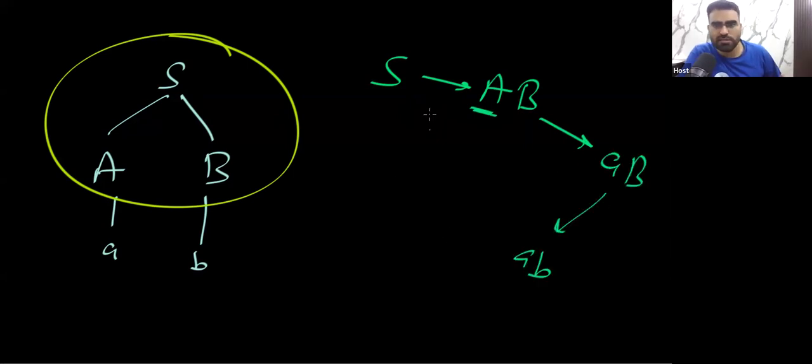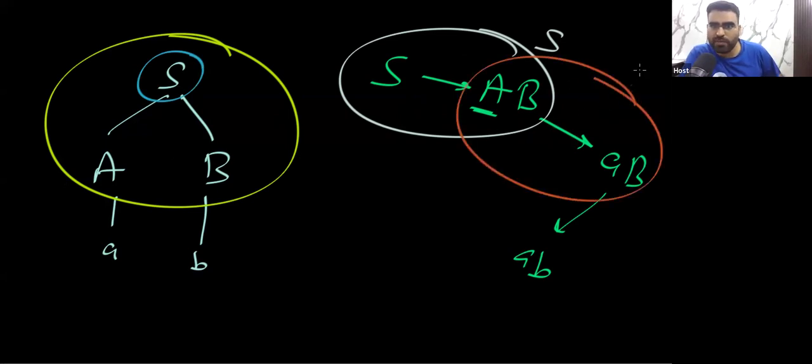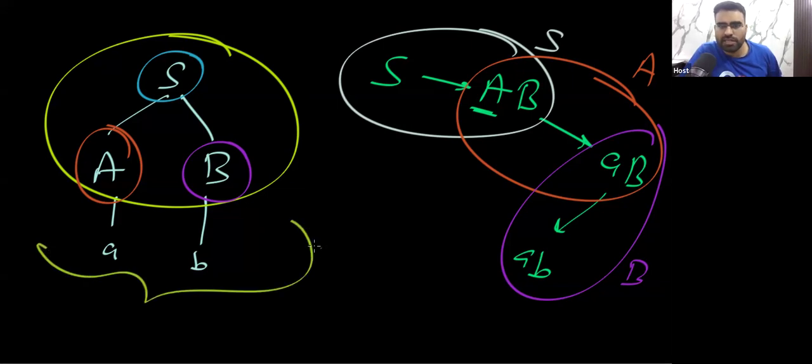You can see the length is 3, because this is coming because of S. Here we are replacing this S. Then you can notice this is coming because we are replacing A, and finally this is coming because we are replacing B. Are you getting my point? Please tell me. So remember, the number of internal nodes is basically the length of derivation. Yes or no? From this parse tree, if I create the derivation, then the number of internal nodes in the parse tree will be the length of the derivation.